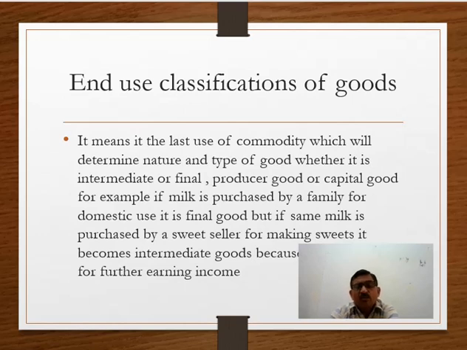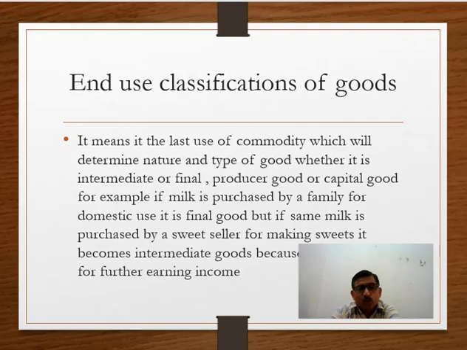For example, if we purchase a car for personal use, for family use, it is a final commodity because it is not further generating income for us. Whereas when the same car is purchased by a taxi operator, it becomes an intermediate commodity. Why is it an intermediate commodity? Because he is using this car for making further income, in an income generating process.